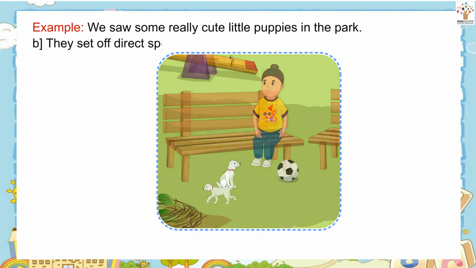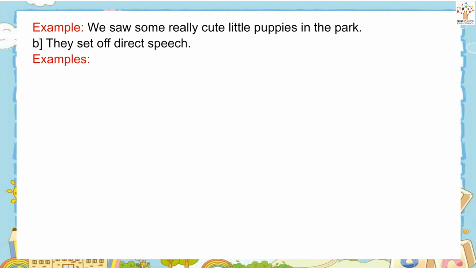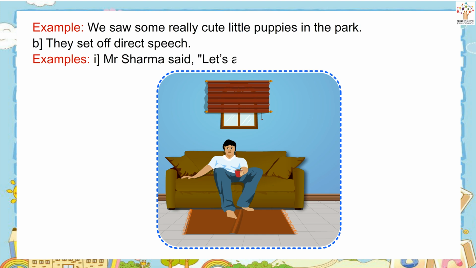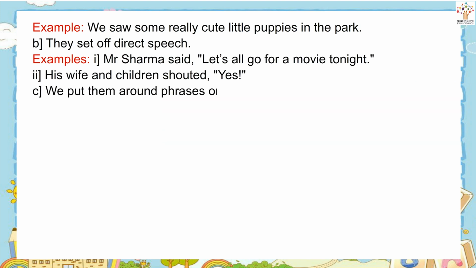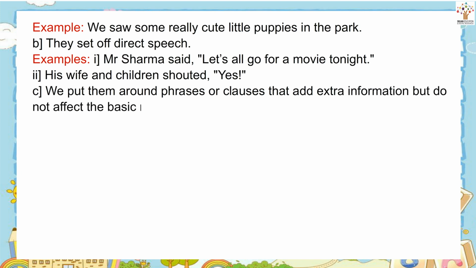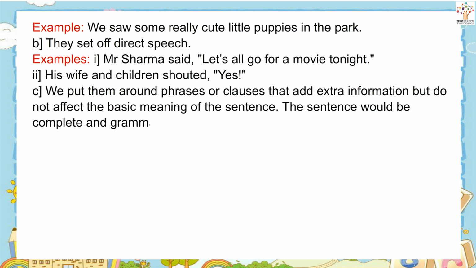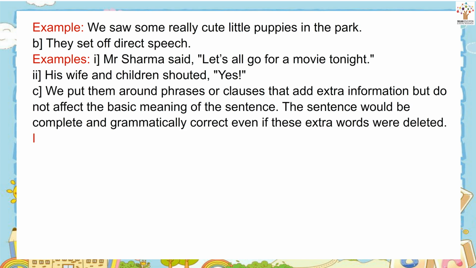They set off direct speech. Examples: Mr. Sharma said, "Let's all go for a movie tonight." His wife and children shouted, "Yes!" We put them around phrases or clauses that add extra information but do not affect the basic meaning of the sentence. The sentence would be complete and grammatically correct even if these extra words were deleted.